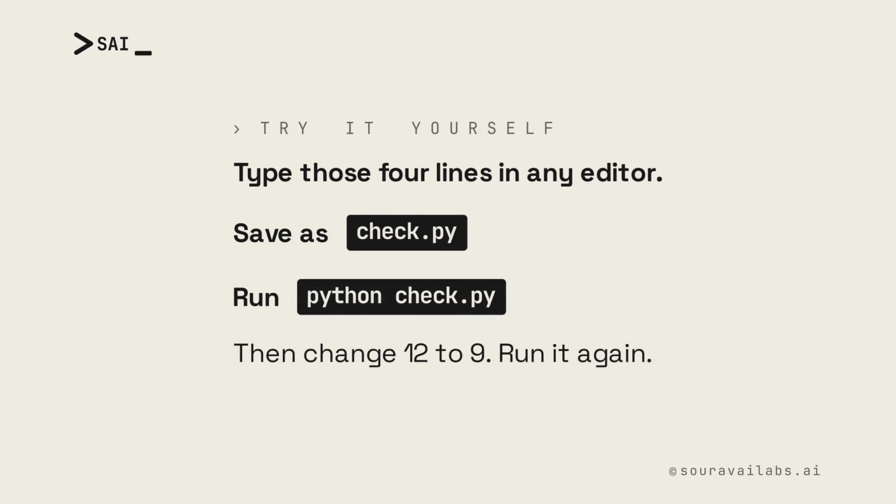Your turn. Type those 4 lines in any editor, save it as check.py and run it. Then change 12 to 9 and run it again. Watch the second answer flip to false, all on its own.